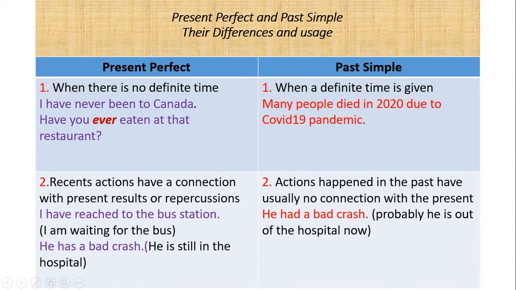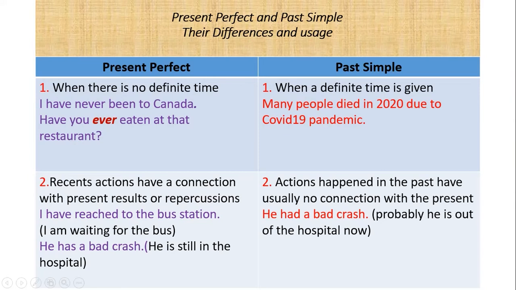In present perfect, we don't have a definite time. Look at these examples. I have never been to Canada. There is no definite time given here. Have you ever eaten at that restaurant? There is no definite time.